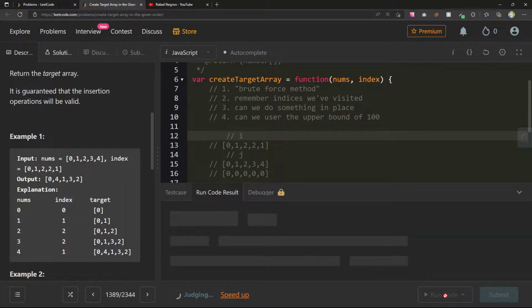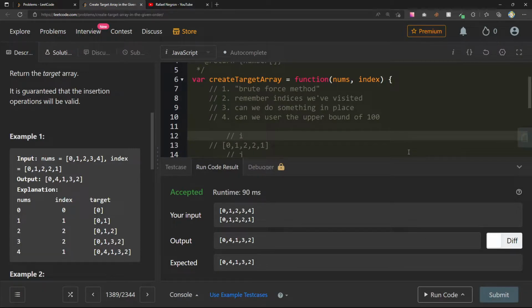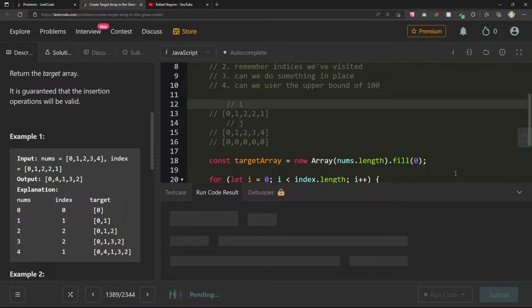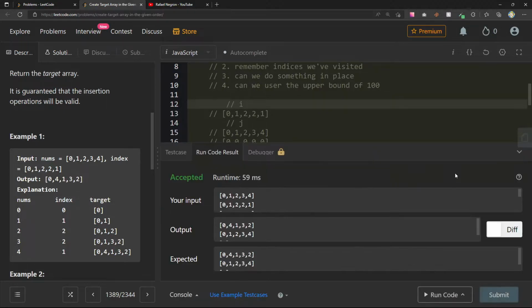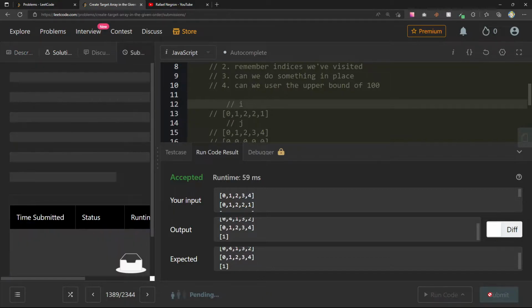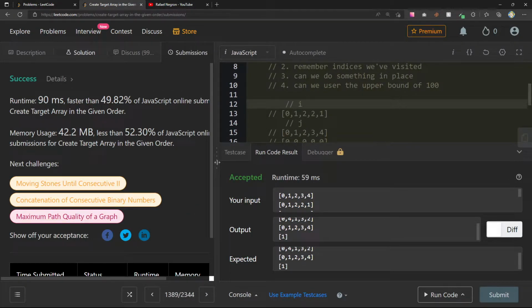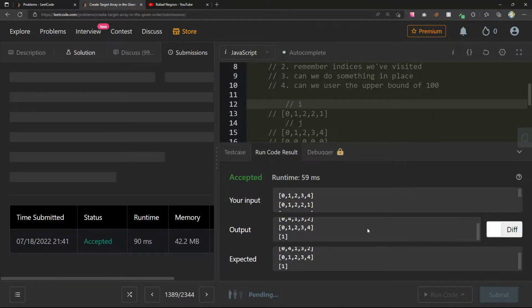Like much longer. 0, 4, 1, 3, 2. A lot of different test cases. 0, 1, 2, 3, 4, 1. So does this work? It might, but it's gonna go, okay. Somehow this was 49.82, but I'm not convinced. I'm doing a lot of calculations that I don't need to be doing.